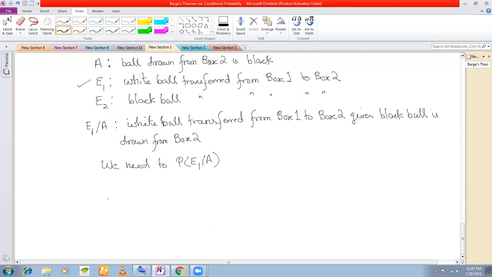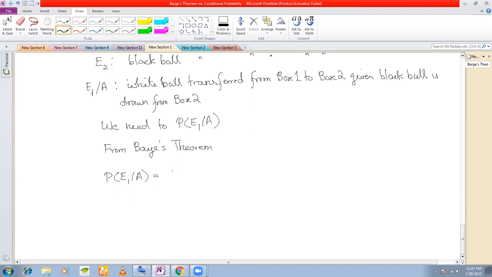Now we shall apply Bayes theorem. From Bayes theorem, P(E1|A) is equal to P(E1) multiplied by P(A|E1) in the numerator, divided by the summation.